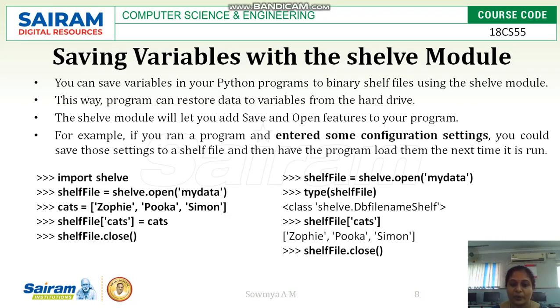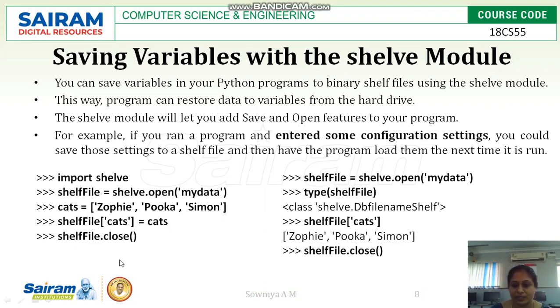To save or open a file in shelve mode, we have to import the shelve module first, then the shelf file is opened with the help of shelve.open. shelve.open is my data. So we can store a dictionary data type here. Cats is equal to the data, and shelf file cats will contain the cats database. See here, cats is a dictionary which is defined normally, and in the shelf file, in the place of cats you will have the value of cats. So Zophie, Pooka and Simon will be stored in the place of cats, and close.